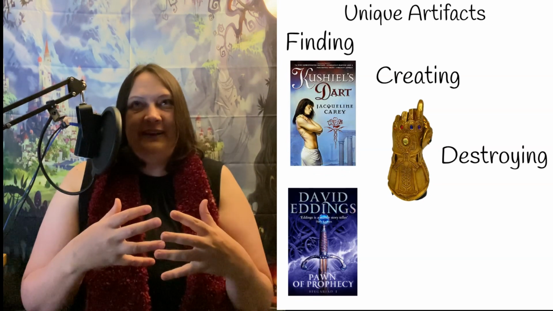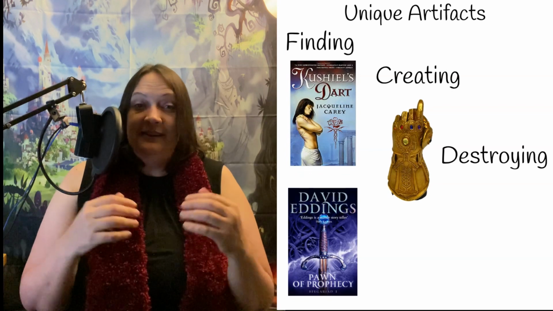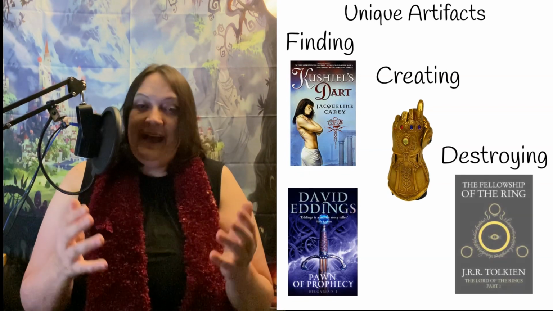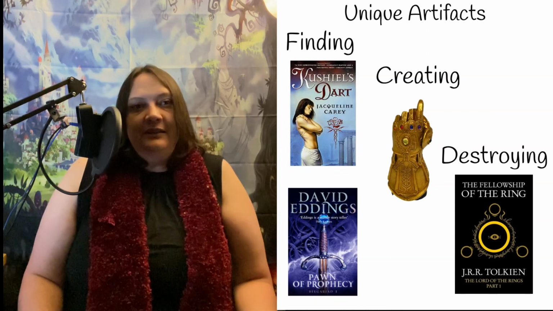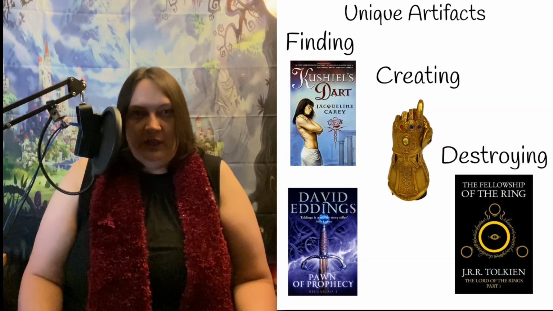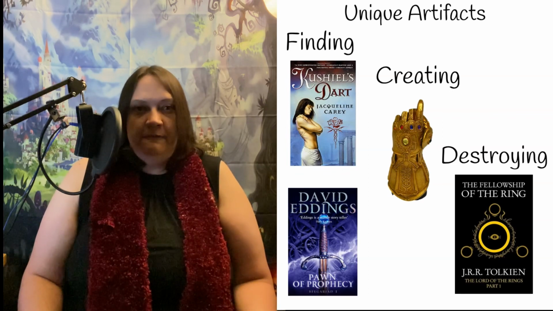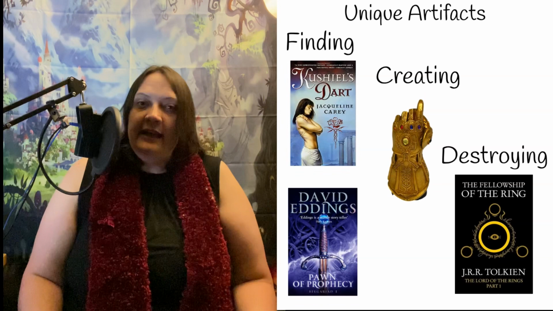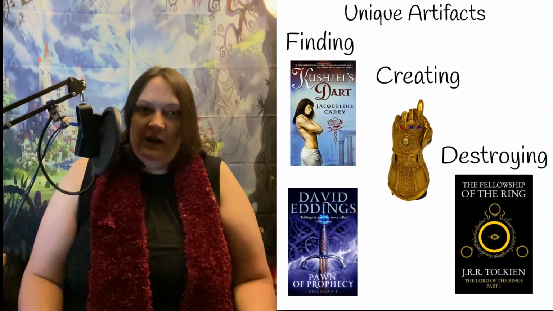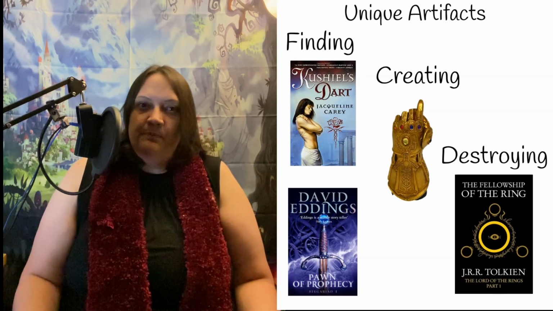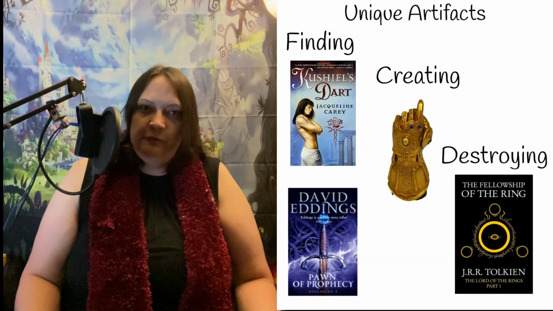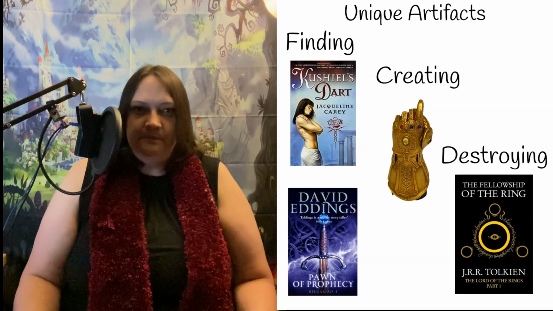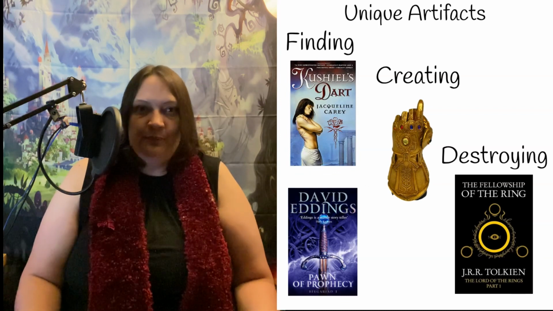Destroying an artifact can be an amazing story, and it was told by J.R.R. Tolkien the best. In The Lord of the Rings, the quest to destroy the ring is the driving factor of the quest. That artifact comes from a bygone age. It affects its bearers. So you're always aware of what the ring is doing to Frodo, what it did to Bilbo, the effect that it has on people.